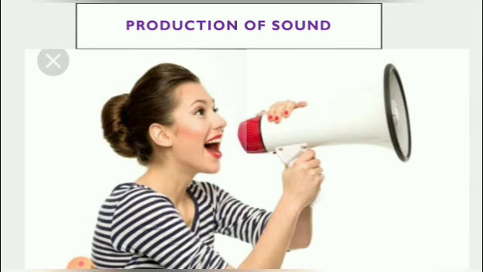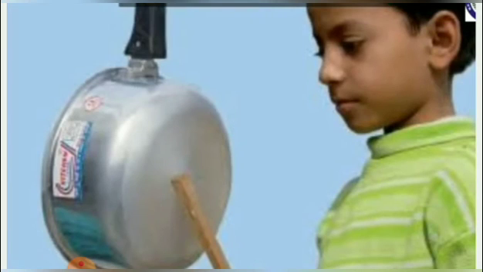Production of sound. We produce sound when we speak. When you hit metals like iron, copper, etc., sound is heard. Some chemical reactions produce sound when they take place. What happens when you fire a cracker during Diwali? The chemical substance kept in the crackers undergoes chemical reactions to produce sound. So, sound will be produced in certain chemical reactions.